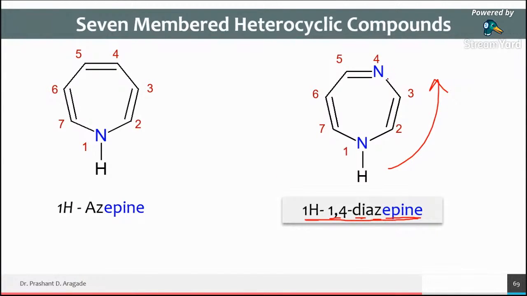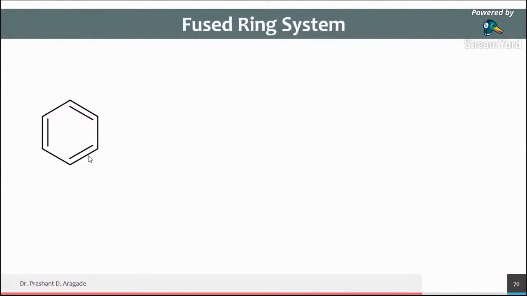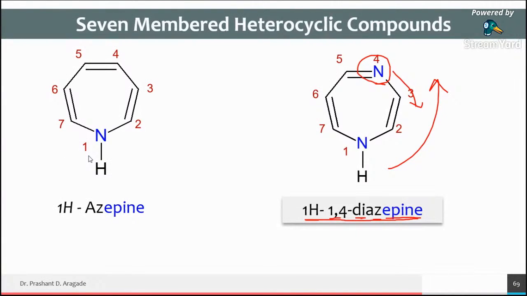1,4-diazepine. Okay. If you change the position of this, then the number also gets changed like that. Okay. So I think we need to stop here. The fused ring system we will study later. So today we discussed 6-member and 7-member rings. So fused ring system we will discuss in the next lecture. So try to rewatch today's lecture and try to remember the structures of 6-member and 7-member heterocyclic compounds. These are very important ring systems because most of the drugs have this ring system present in their structures. Okay, now the students